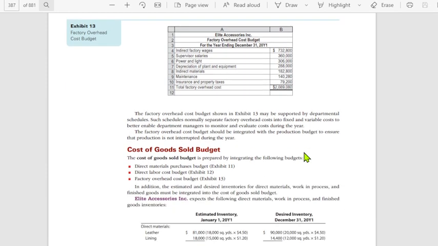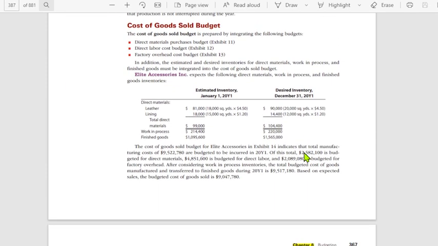Okay. Let's look at the cost of goods sold budget. The cost of goods sold budget is prepared by integrating the budgets such as the purchases, Exhibit 11, labor costs, Exhibit 12, and factory overhead costs, Exhibit 13. Kasi 'di ba, ang cost of goods sold is your TMC or your total manufacturing cost. 'Di ba, ang component, kailangan ma-compute mo muna yung cost of goods manufactured plus the beginning finished goods and then less the finished goods ending, 'di ba? So by this we integrate yung budgets na in-identify natin under exhibits 11, 12, and 13.